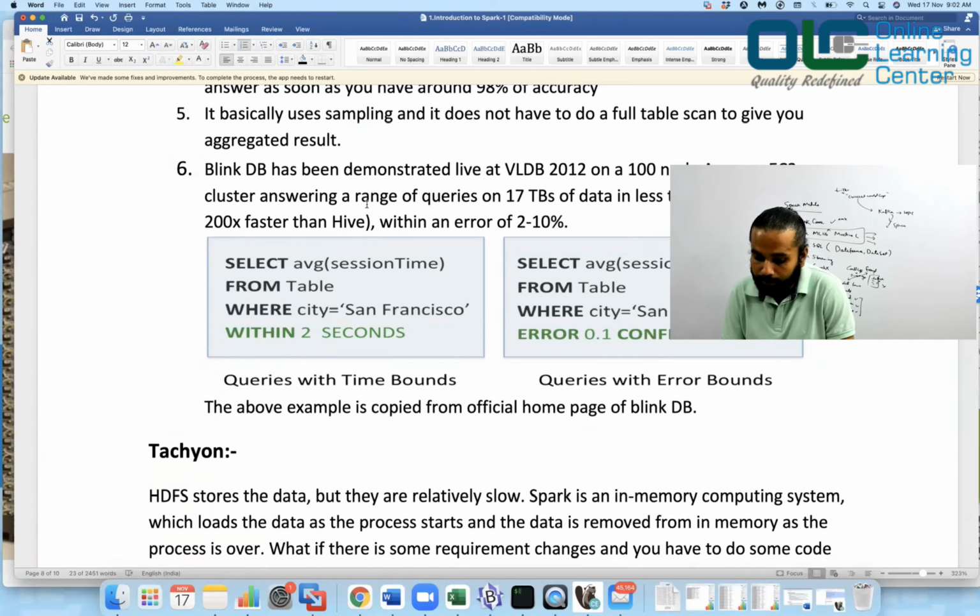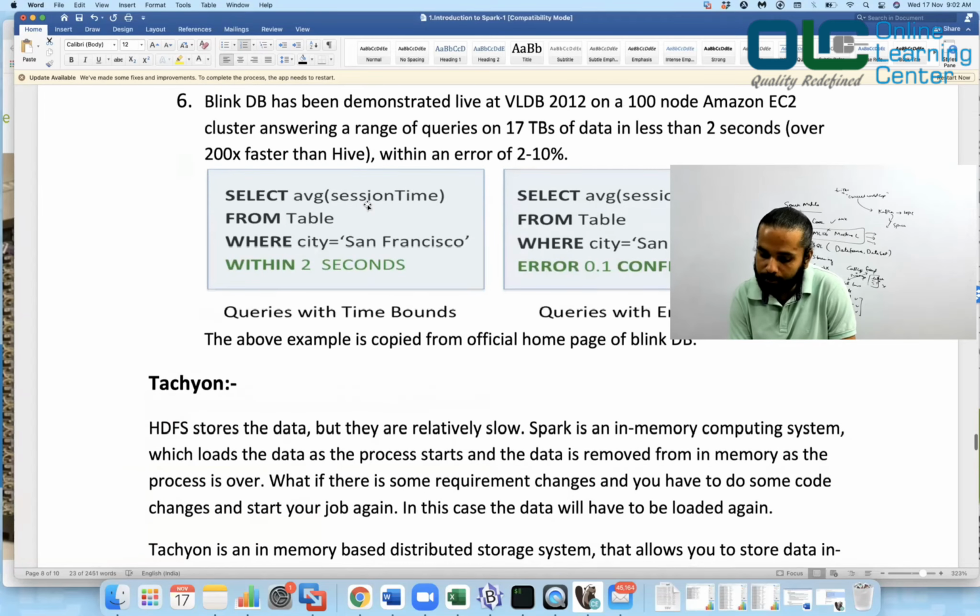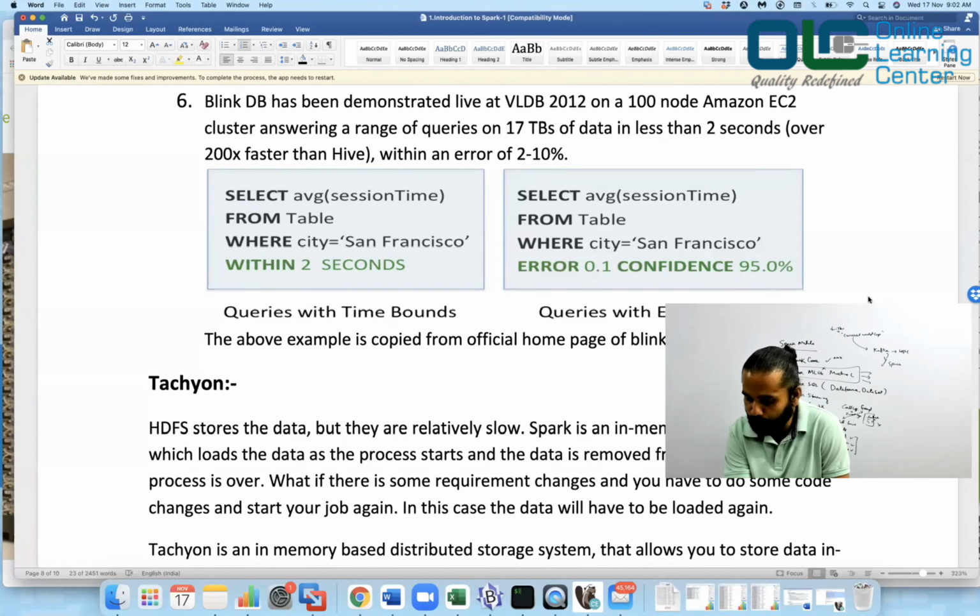And let me give you a little information about this BlinkDB, which I've captured from their website. Just Google BlinkDB, and you should be able to get the same screenshot that I'm showing you here. BlinkDB has been demonstrated live at VLDB 2012 on a 100 node Amazon EC2 cluster, answering a range of queries on 17 terabytes of data in less than 2 seconds, right? Over 200x faster than Hive with an error of 2 to 10%.